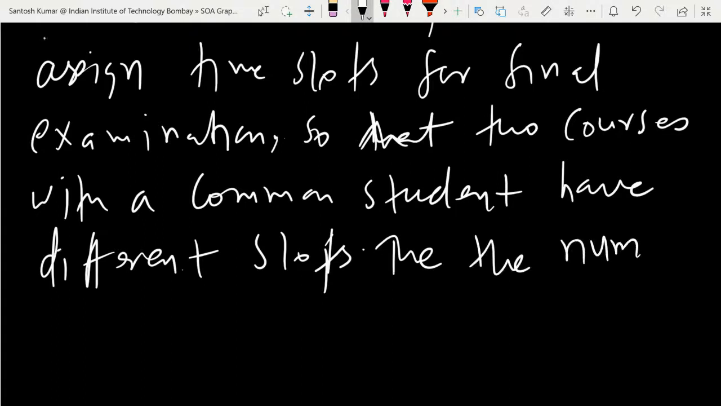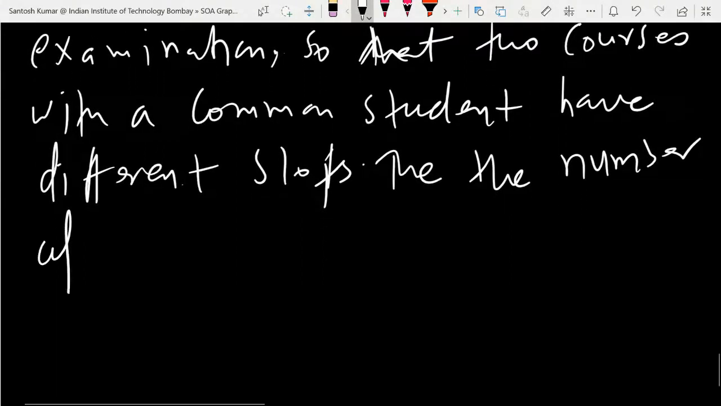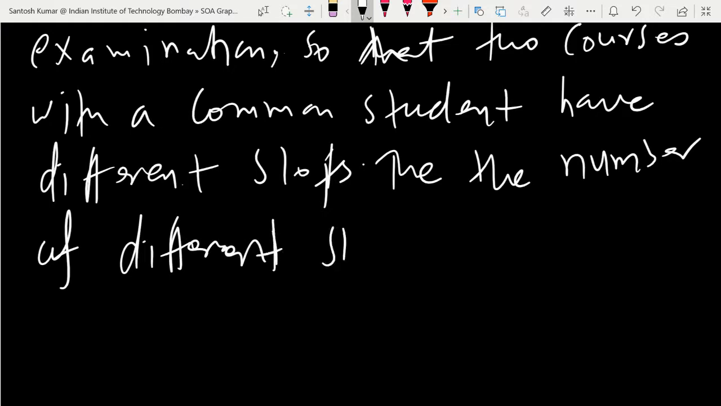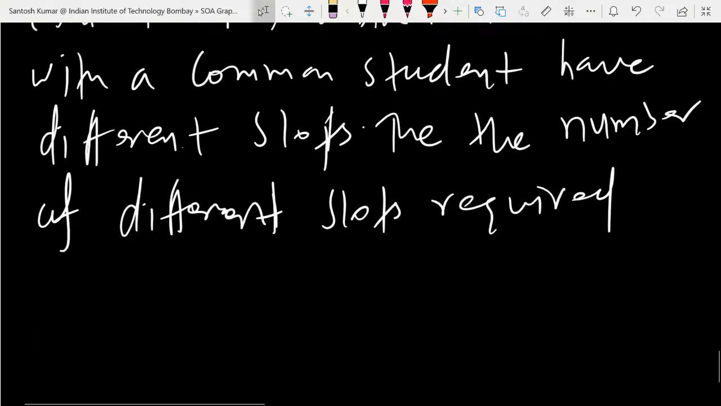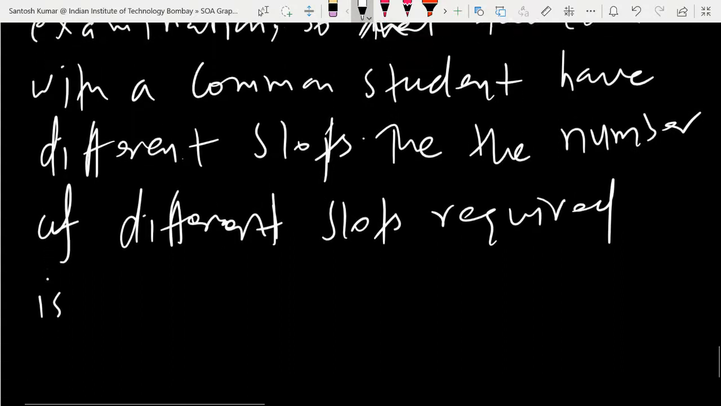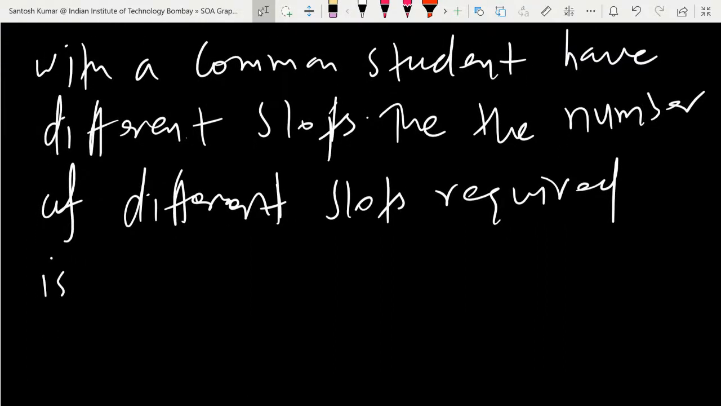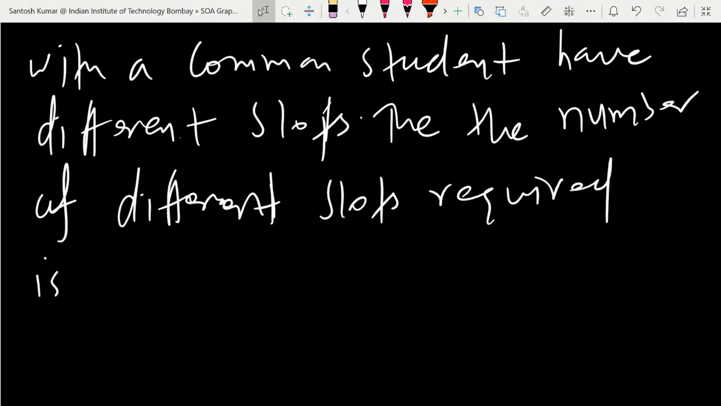Then the number of different slots required is called what? So again, you want to minimize the slots. What will be the minimum number of slots so that the exam will be completed? That number of different slots required is the chromatic number.